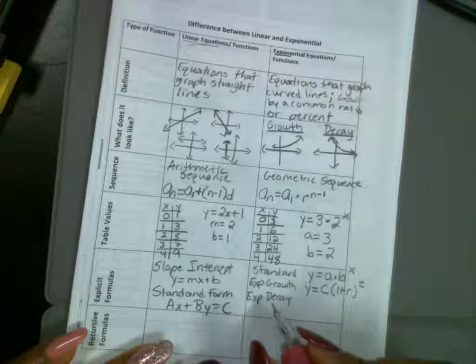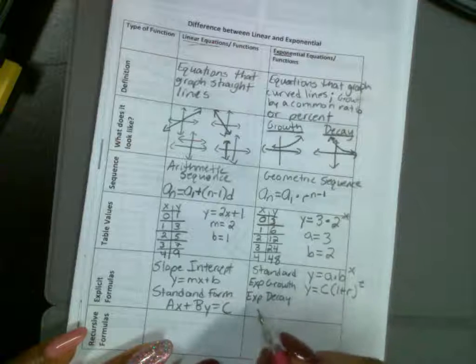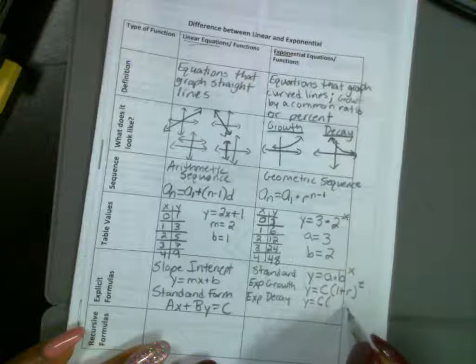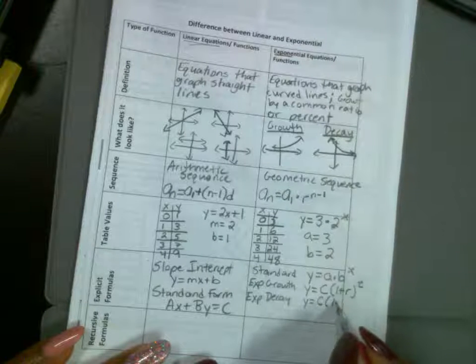All right, so now we have exponential decay. Y is equal to, any guesses? C parentheses, what do you think for decay? Minus, 1 minus r to the t power. That's a good guess.